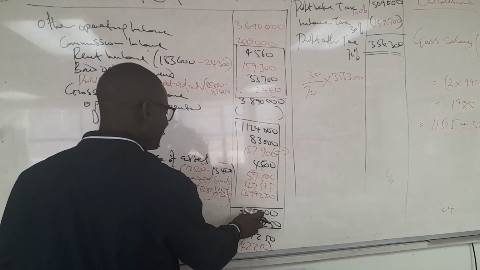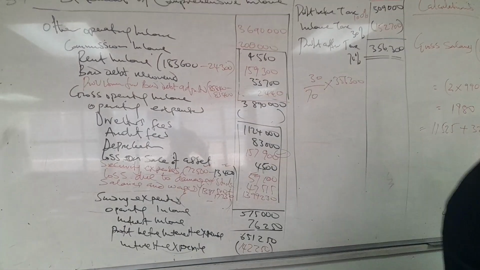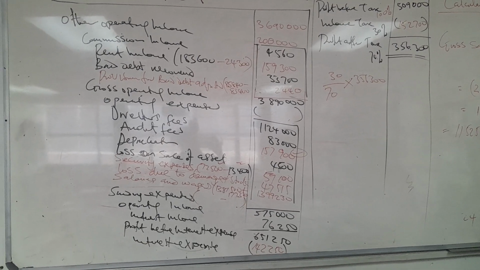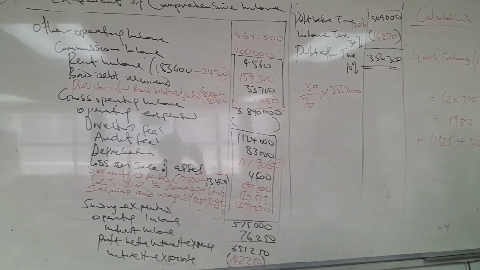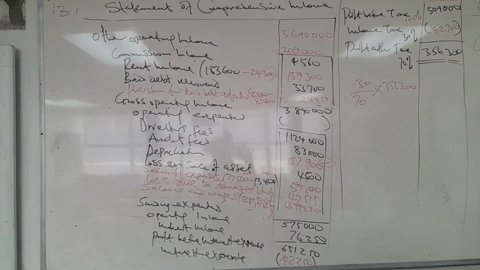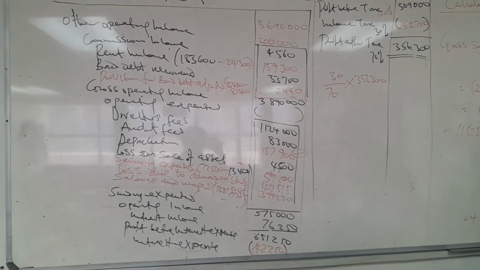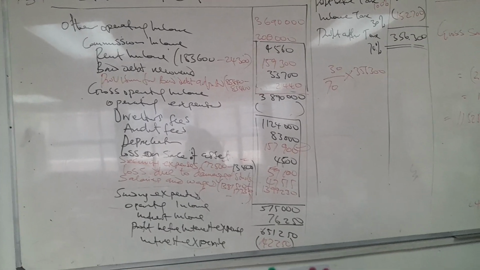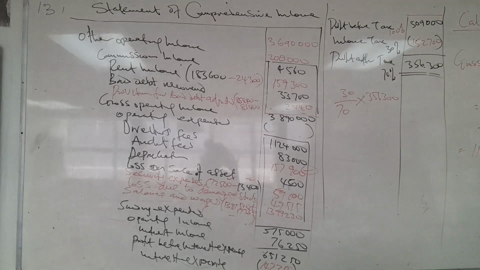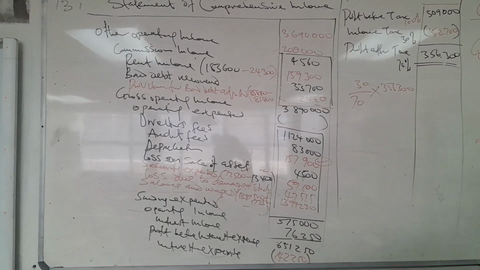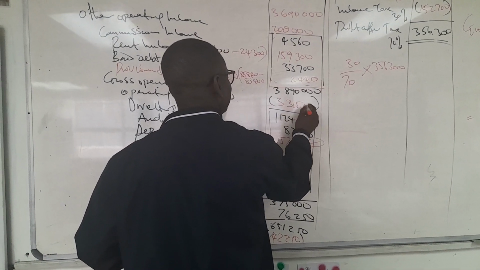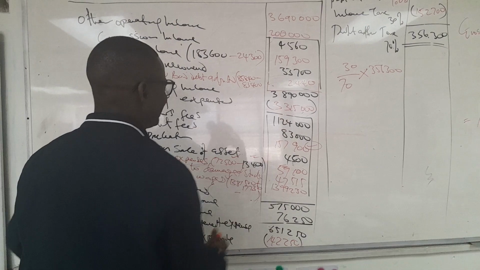Why can't we now subtract this amount from that? We are now going back to say 3,890,000 minus 575,000. That will give us 3,315,000. That is the total expenses.